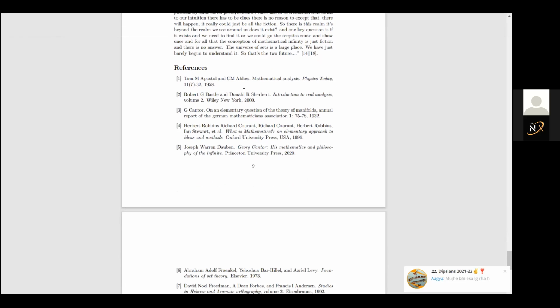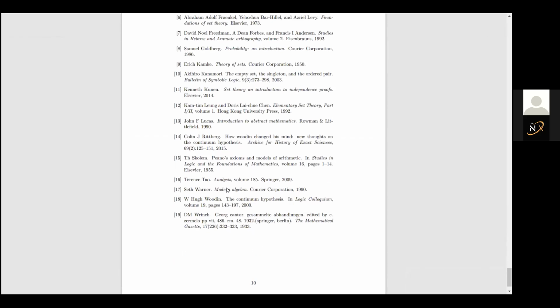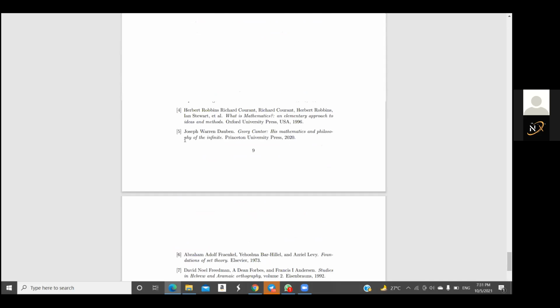Most of it is from Apostol's book for the definition of function, and real analysis books. For the hypothesis we use Hugh Woodin's continuum hypothesis. He has proposed 2 papers. At this time, Hugh Woodin is doing incredible work in this field. He has nice proofs for the hypothesis that it is false, not for the true, but for the false. The paper looks really pretty.